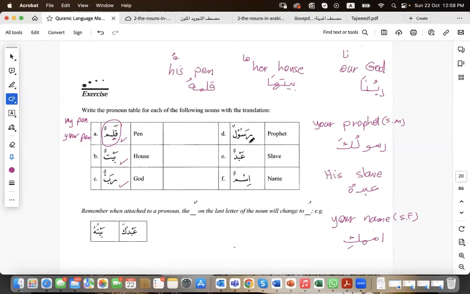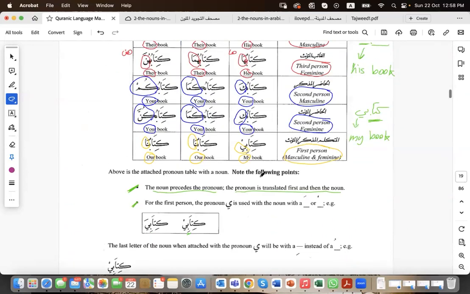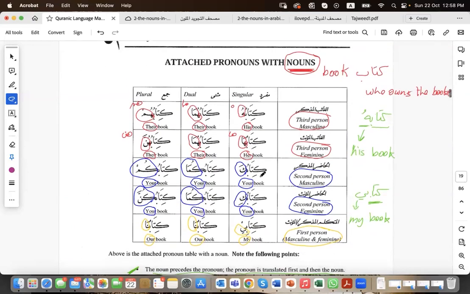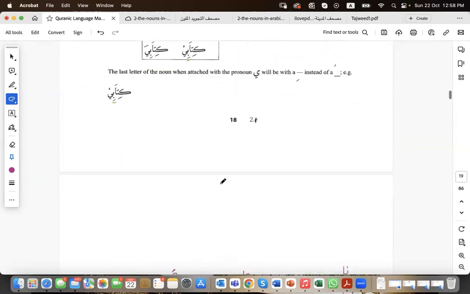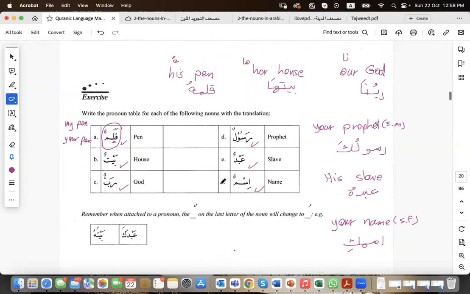So try to do the same. We have done all the words together. Try to do all of them, each one of them, in the table. We have 4 of them here. Make 4 of these tables. You can put the table once, empty of words, and photocopy it 6 times, and then start filling it with these words, attached to all the pronouns, and provide the translation as well.